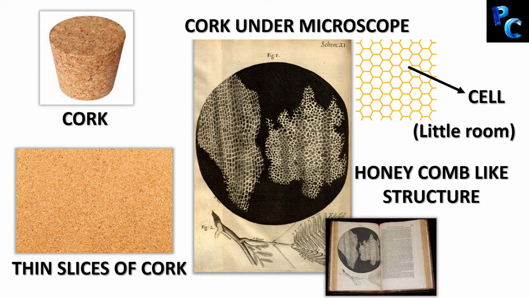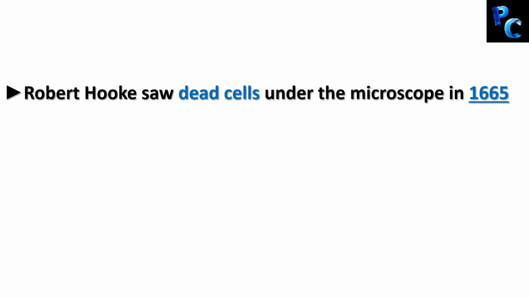Remember, cork is made from plant bark. So he was observing plant bark under the microscope, and this plant bark is made up of little rooms which he called cells. This was a big discovery in the world of biology, and this discovery was made in 1665 by Robert Hooke. But you have to remember that these cells are dead cells. That is, he saw dead cells which had the outline and an empty space. These were not living cells.